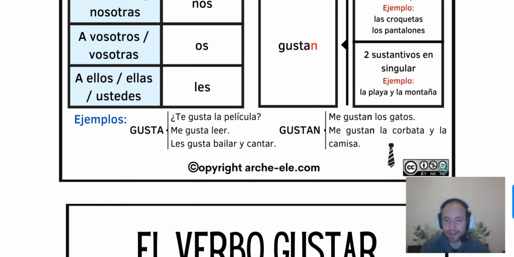Me gustan la corbata y la camisa. Me gustan, because as you can see it's plural, because now we add two things, corbata and camisa. The same with gatos, because we put an S at the end, it means there's more than one cat, so me gustan los gatos in general. It can be Garfield, it can be every cat in the world, bueno.